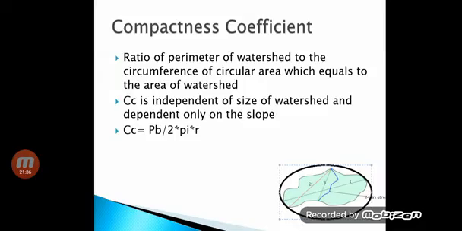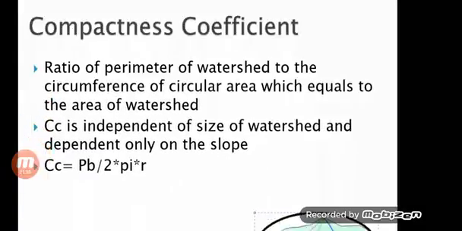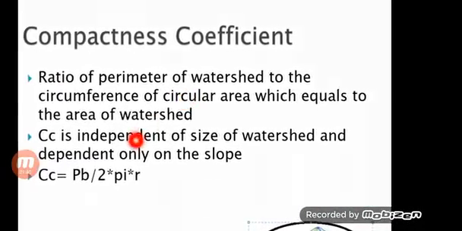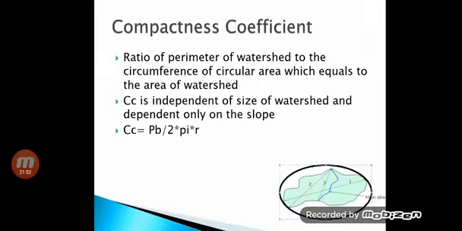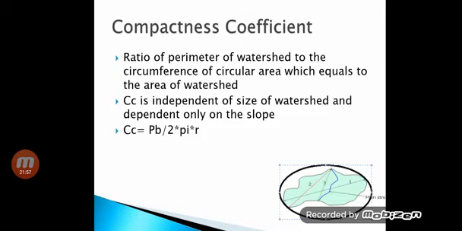The ratio is perimeter P upon 2 pi r, where r is the radius of the circle whose area equals the area of the actual watershed. That is the compactness coefficient.